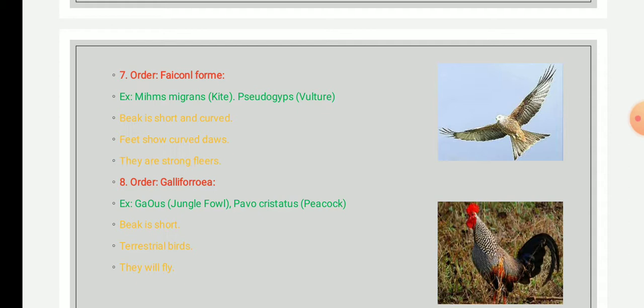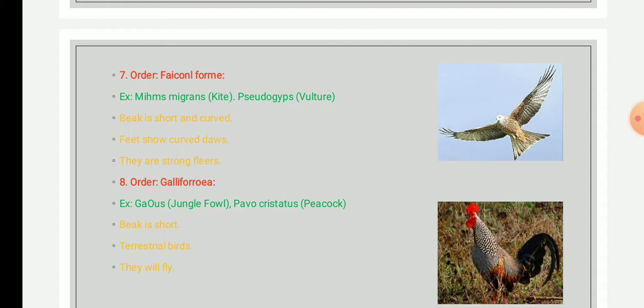Galliformes include gregarious, non-migratory, ground-dwelling game birds: fowls, quails, pigeons, turkeys. These are all members of the Galliformes. The head is small and the body is compact.